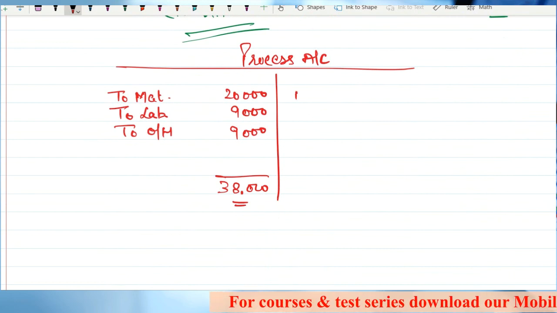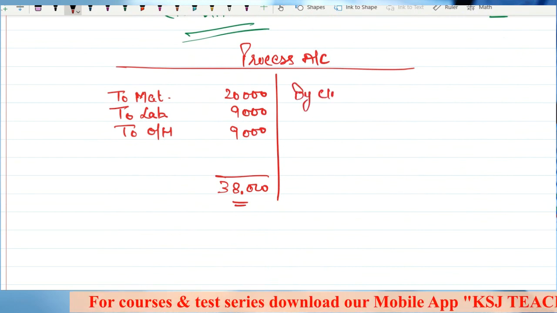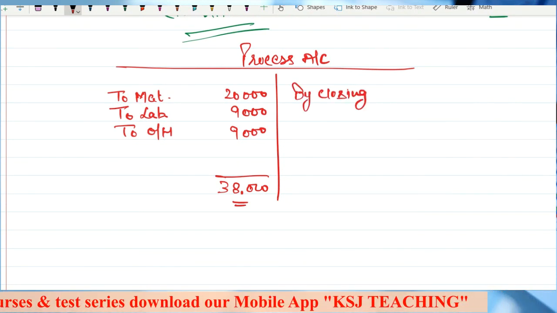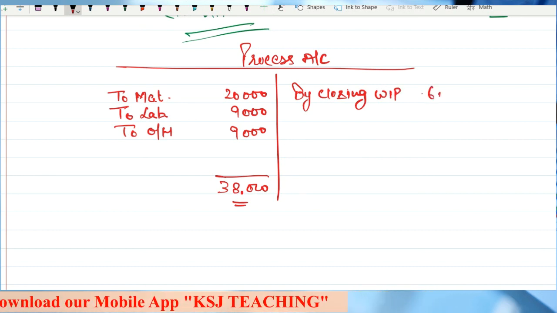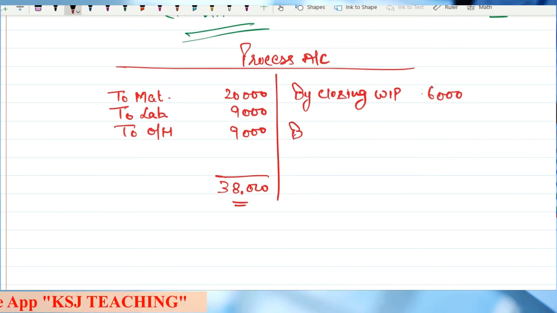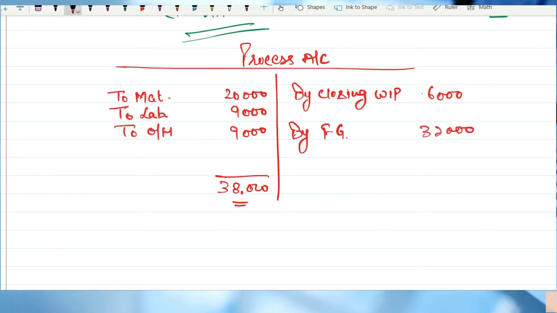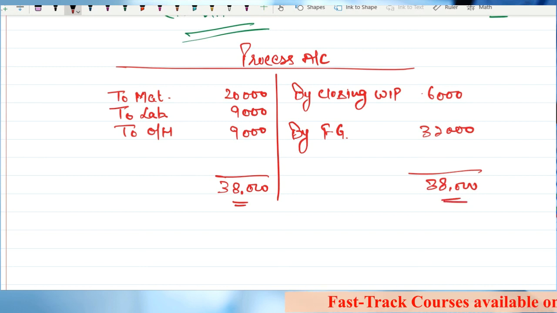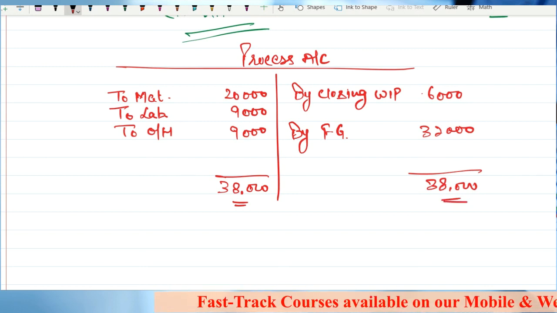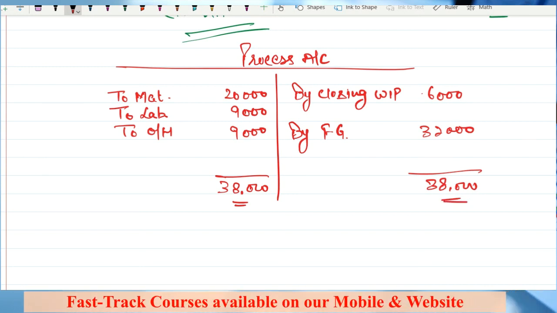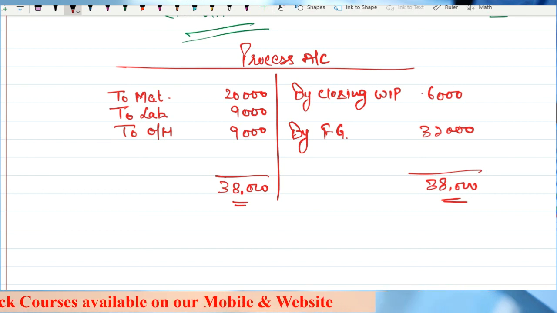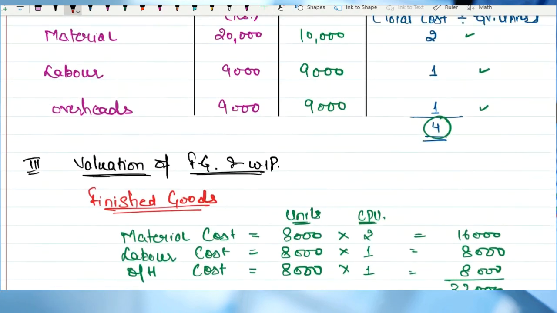On the other side, you will write by closing WIP, that is 6,000, and by finished goods, 32,000. Total 38,000. So this is how your process account will be prepared, and many times whenever you get a question on statement of equivalent production, they will ask you to prepare the process account in the end. That means you will be required to do all these steps.